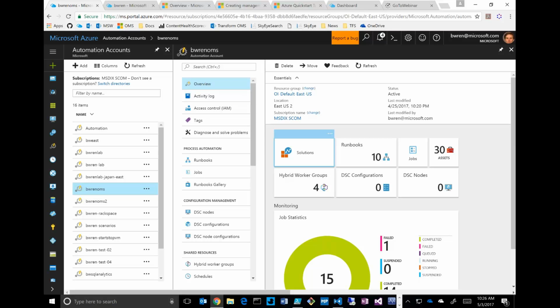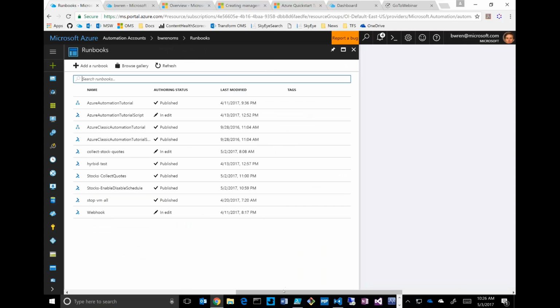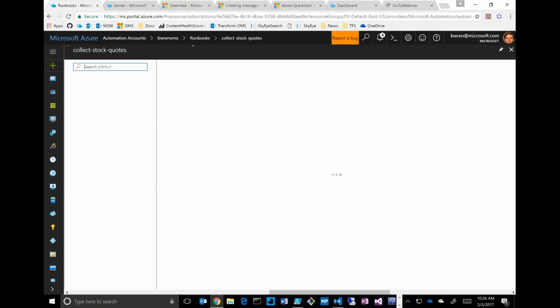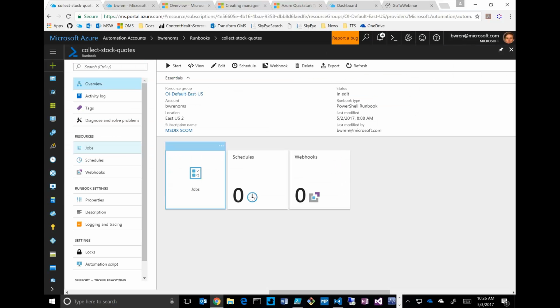What this does is it connects to a Yahoo web service that gives stock quotes. I'm going to collect those as a record type and do some analysis and alerting as a sample solution. Technically, this is the runbook that does it, stock collect quotes. That one is part of my solution, so it's locked, which I'll talk about in a moment. So I can play with this one a little better, which is the exact same runbook, just a straight up copy of it. It lets me do a little more with it.